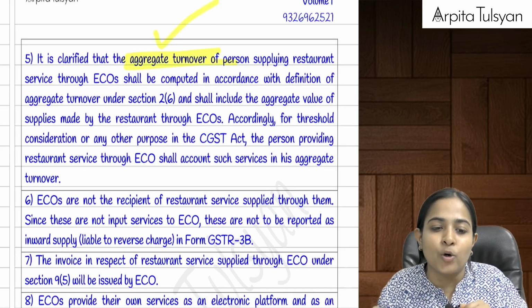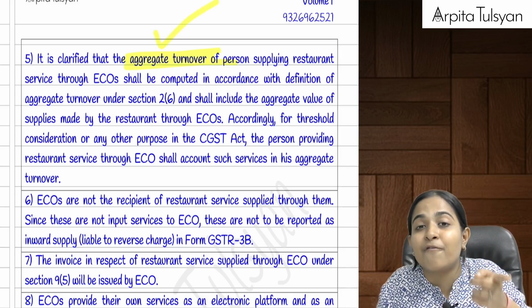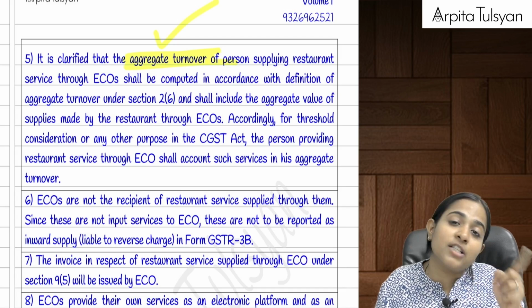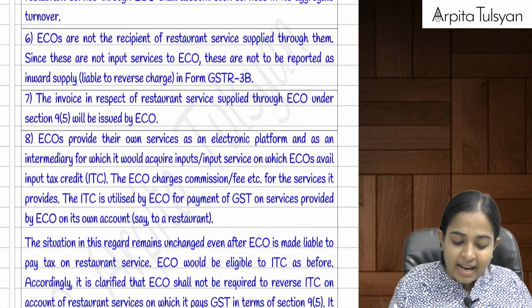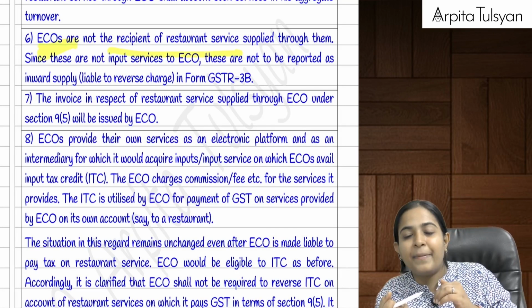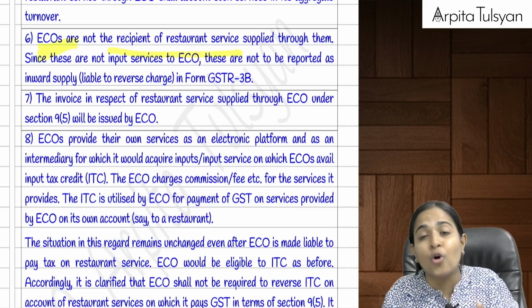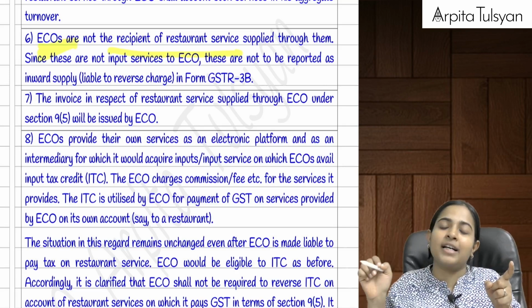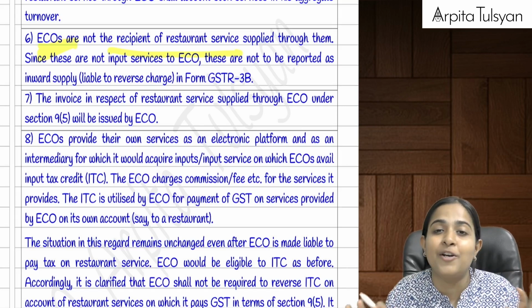Just now I told you, the ECO will show it in its sales only for the purpose of payment of taxes. But actually it is whose sales? Actually it is the sales of the restaurant. Are you clear with this? And the e-commerce operator is not the recipient of the restaurant service. It's not that Shiv Sagar is providing the service to the ECO. No, Shiv Sagar is providing the service to the customer. So this will not be considered as an inward supply for the e-commerce operator.